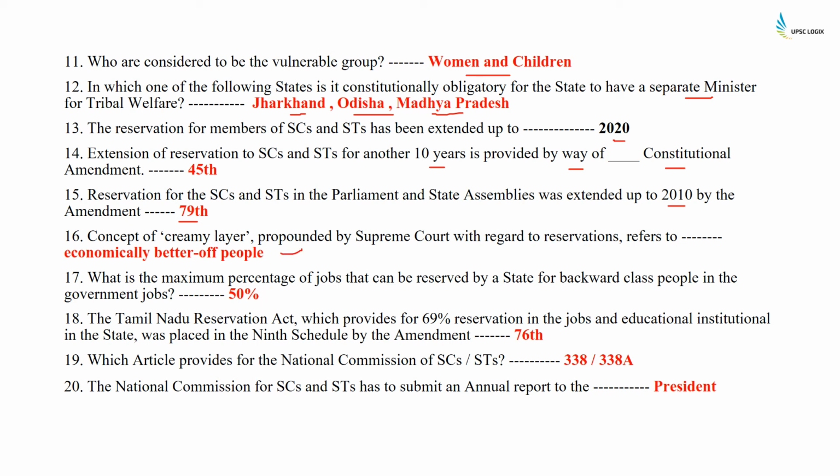What is the maximum percentage of jobs that can be reserved by the state for backward classes? In government jobs, it is 50%. The Tamil Nadu Reservation Act, which provides for 69% reservation in jobs and educational institutions in the state, was placed in the 9th Schedule by the 76th Amendment Act. Which article provides for the National Commission for Scheduled Caste and Scheduled Tribes? It is Article 338 and 338A. The National Commission for Scheduled Caste and Scheduled Tribes has to submit an annual report to the President.